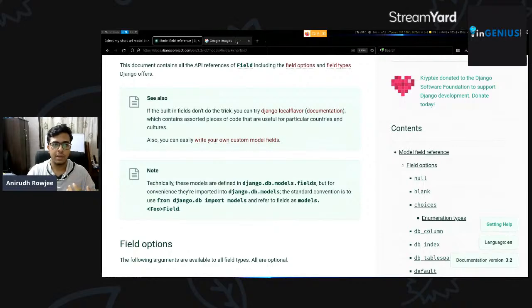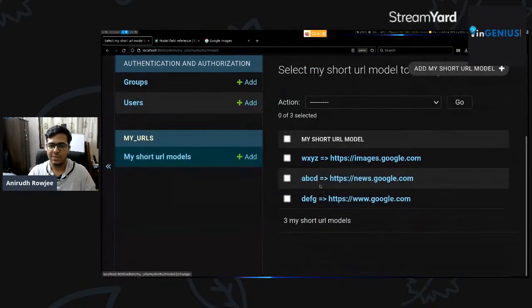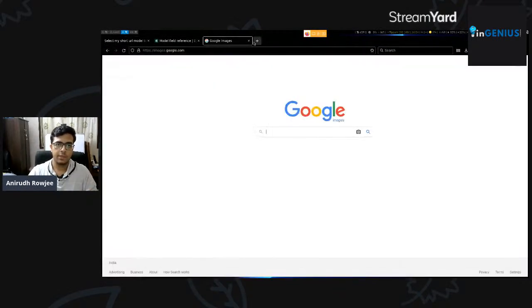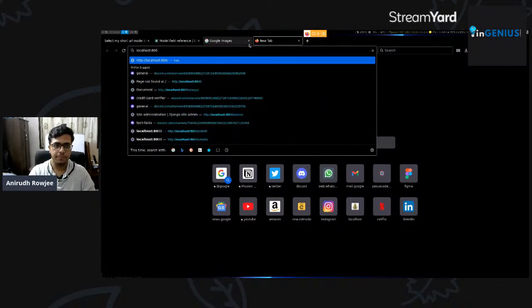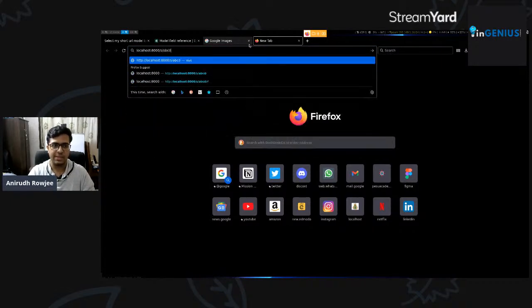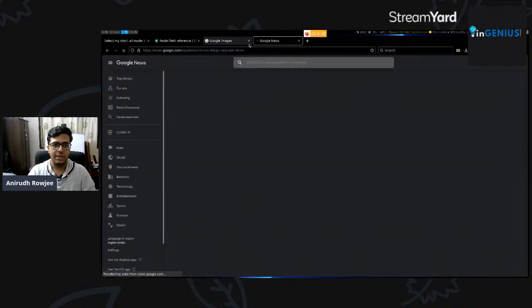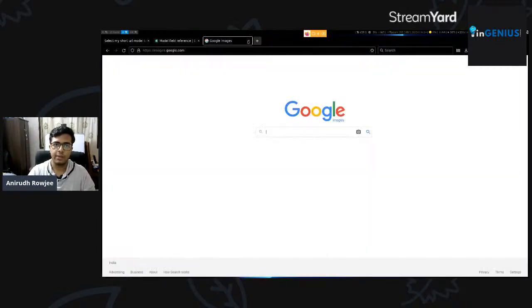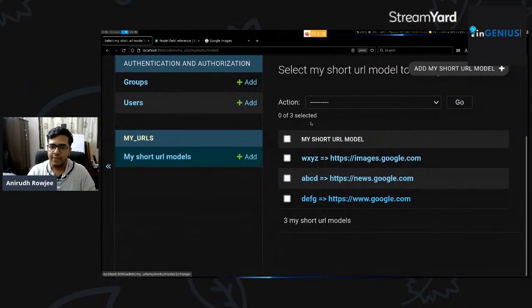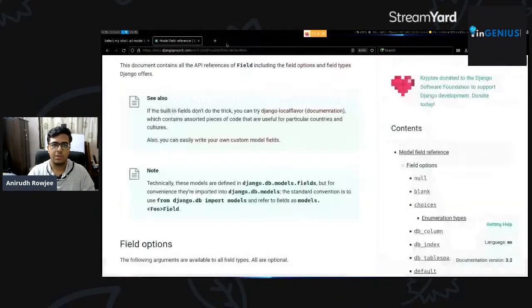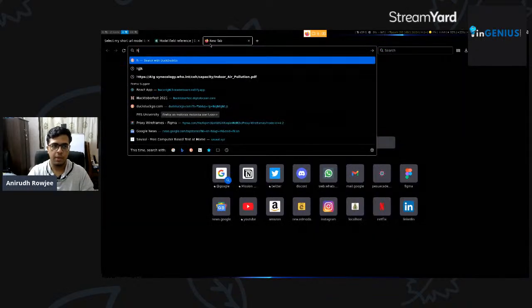in depth. And say if you want to, let's just test it once again. Let's say ABCD, right? So let's open a new tab. Go to localhost:8000/s/abcd, and it redirects us back to Google News as expected, right? And lastly, we'll test out DEFG, which redirects us to Google. So let's close this tab. Let's open a new one.